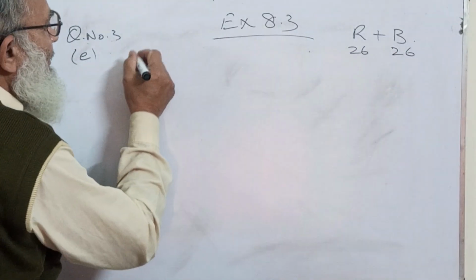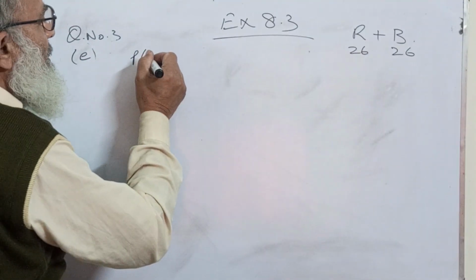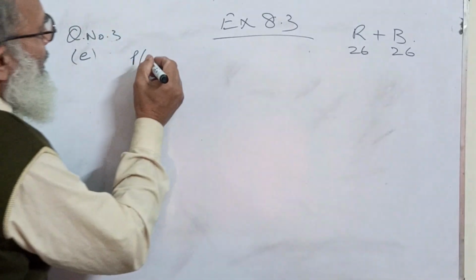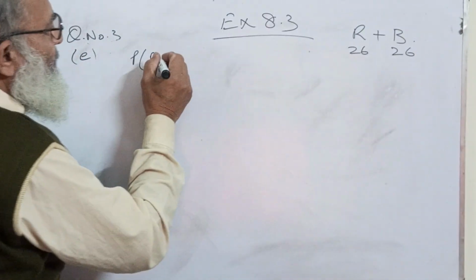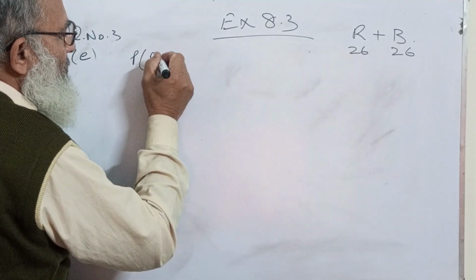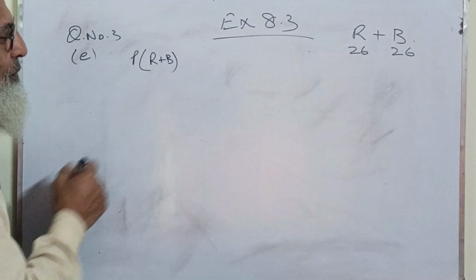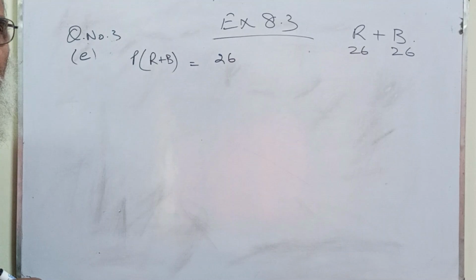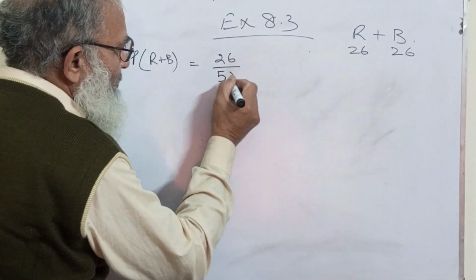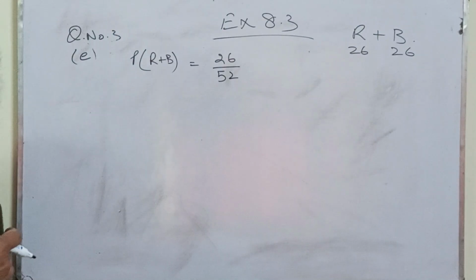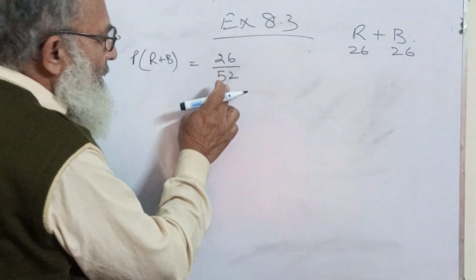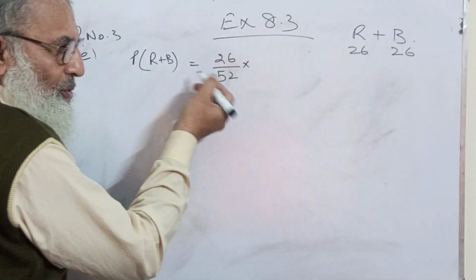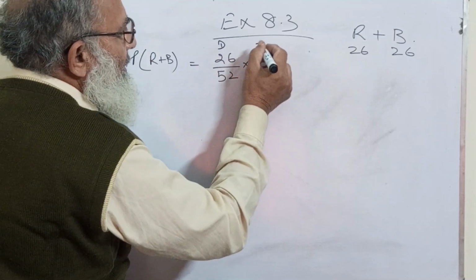So what is the probability that both cards are red or both cards are black? Red plus black. Tej has this probability because there are 26 red cards out of 52, and similarly Devon. So this is Devon and this is Tej.